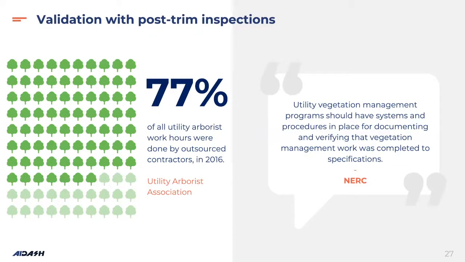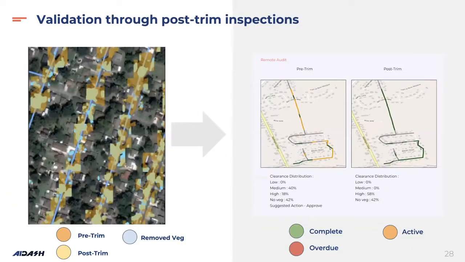Post-trim inspection also, we have seen, is an important requirement. If you look at it, 77% of utility arborist work hours are actually done by outsourced contractors. So given this, the need for post-trim inspection becomes high. So we have the ability using satellite imagery. We look at pre-trim and post-trim and give different statistics on remote audits, so that can also be done remotely.